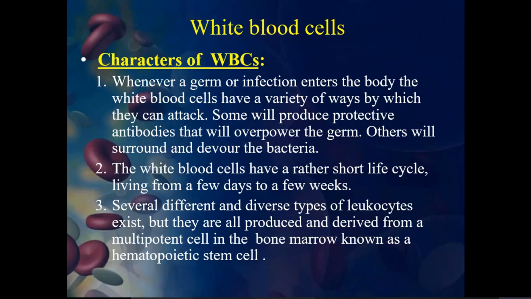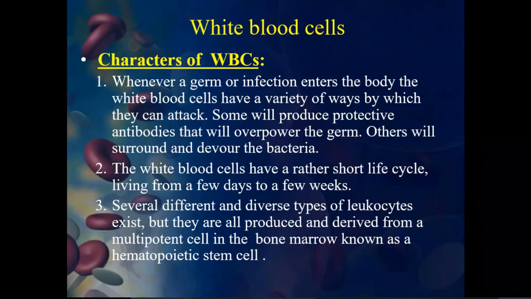So that means the pathogen which enters our body can be dealt with by the white blood cells in two ways. One is by producing antibodies, which is a little late process. Once the exposure has happened, the antibodies will be produced in a stipulated period.